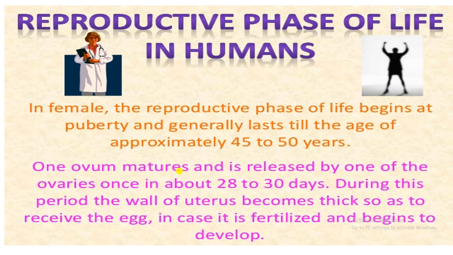This is what we call the menstrual cycle. The menstrual cycle is characterized by a regular sequence of events occurring every 28 days in a sexually mature female.